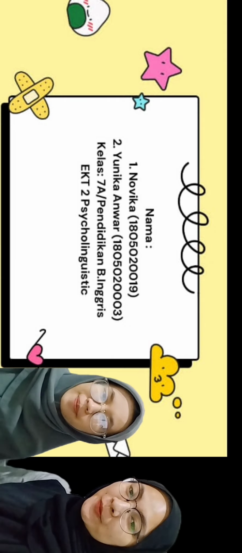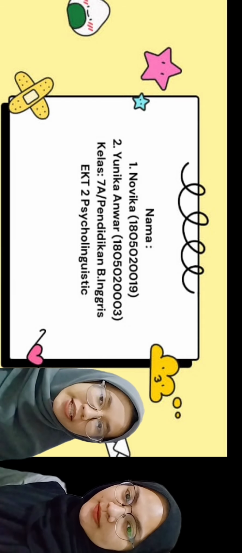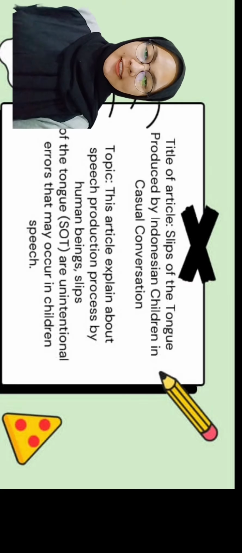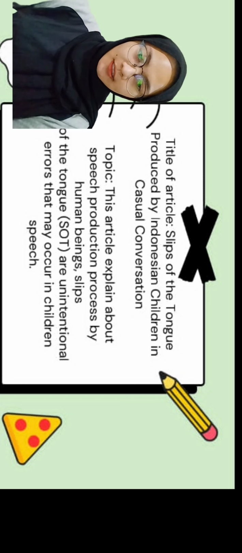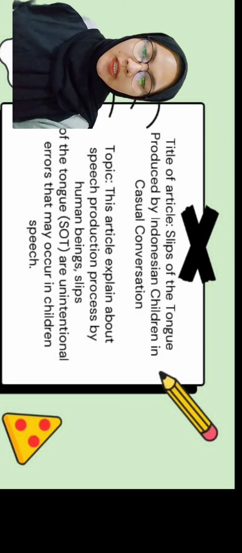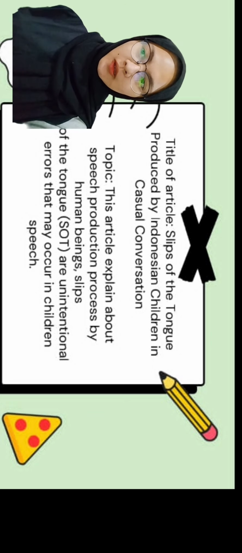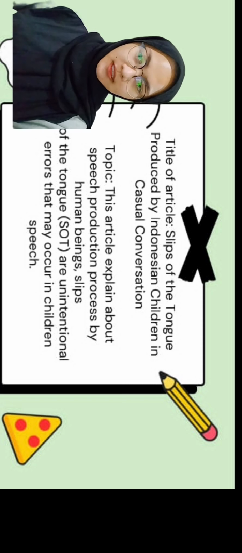Today we would like to present about the article, and we will answer some questions that have been given from Miss Iin. The title of the article is Slips of the Tongue Produced by Indonesian Children in Casual Conversation, and the topic of the article explains speech production processed by human beings. Slips of the tongue, or SOT, are unintentional errors that might occur in children's speech.